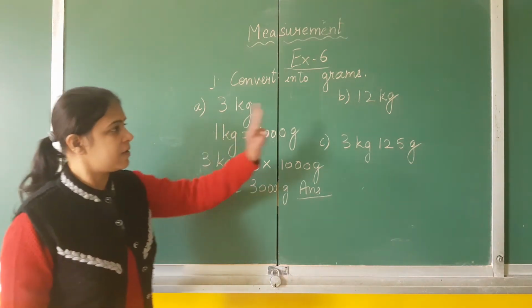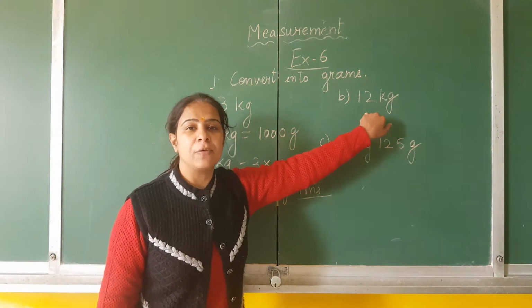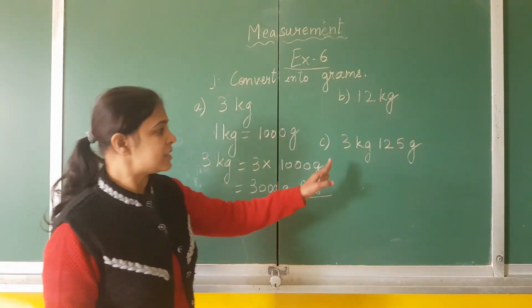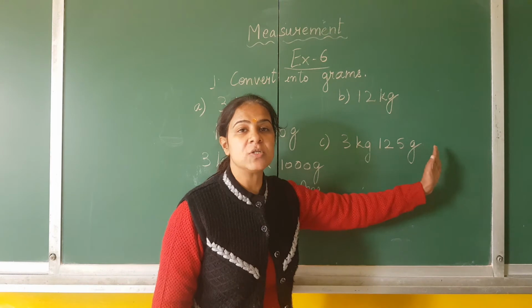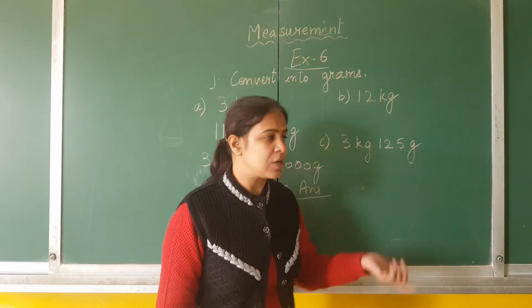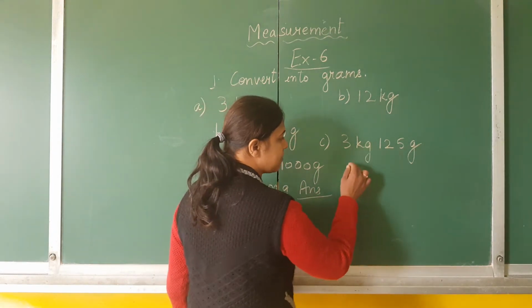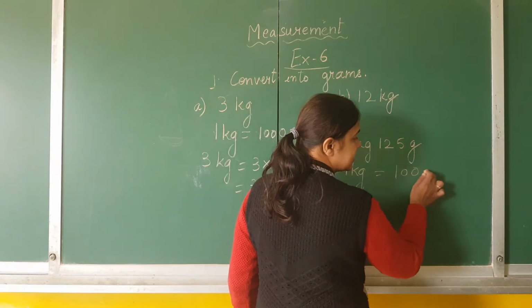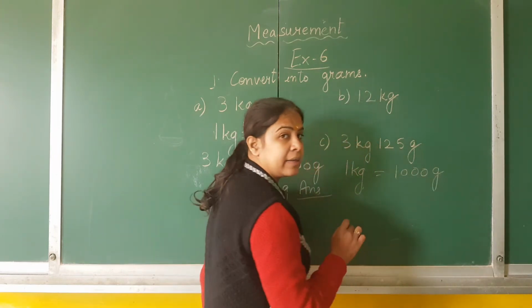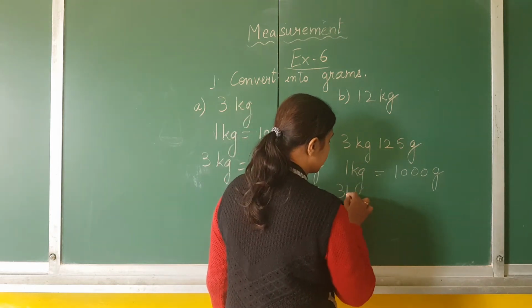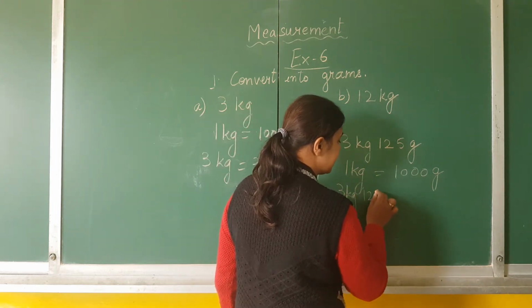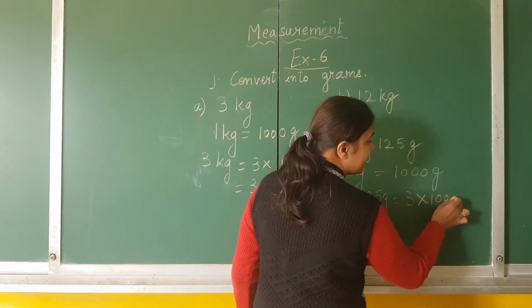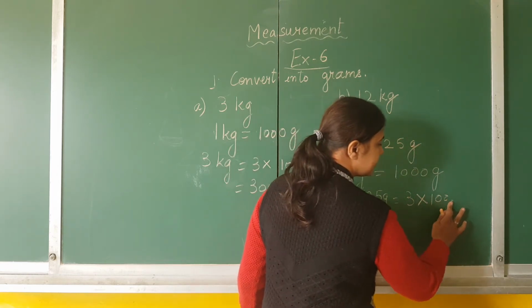In the same way we will do it for 12 kilograms. Now I will move to question number C, that is 3 kilograms and 125 grams. So children, let's move to question number C. We will write this formula: 1 kilogram is equal to 1000 grams, and 3 kilograms 125 grams is equal to 3 multiplied by 1000 gram.